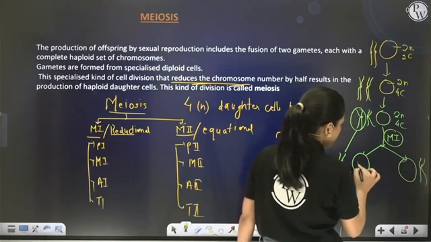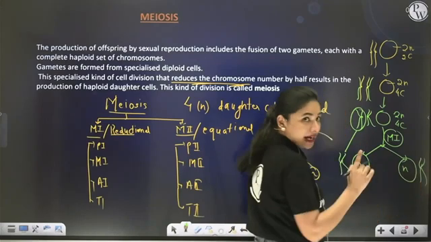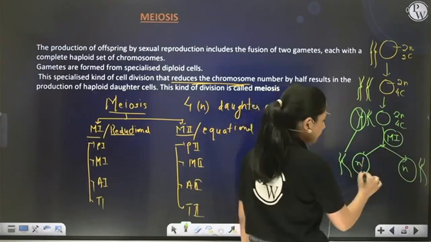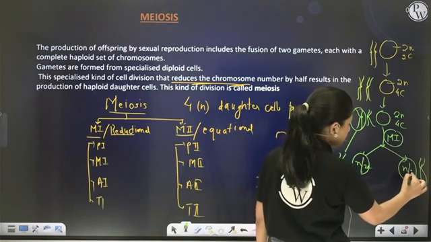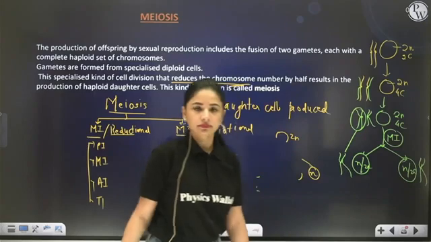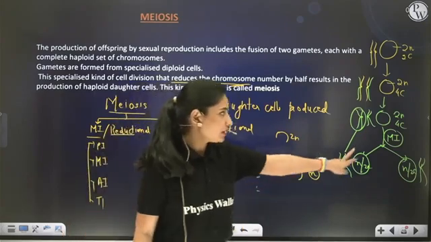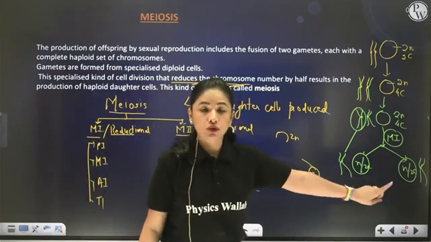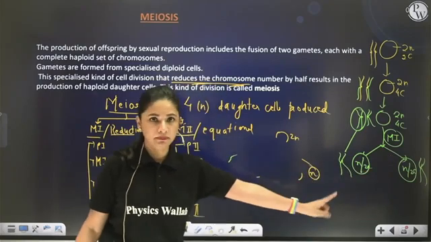That means now the daughter cells will become haploid and the amount of DNA will remain 2C. Correct? So this is reductional division. It's only meiosis I which you have completed.